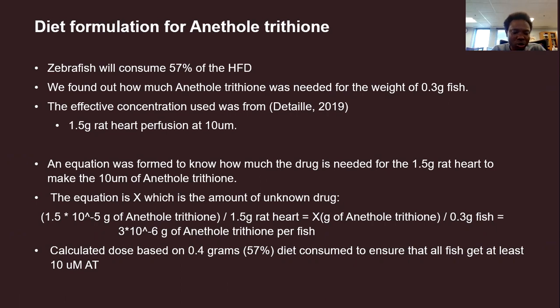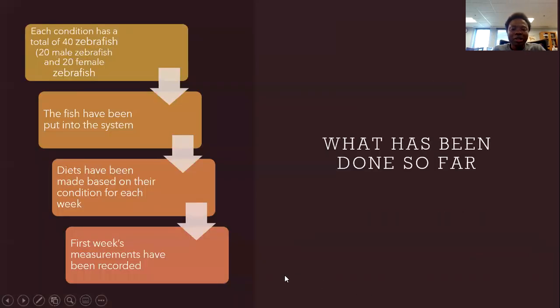So we calculated those based on 0.5 grams, taking into account about 57% diet consumed, to ensure that all fish get at least 10 micromole of AT. That's annatto triton. That's the drug name. So what has been done so far? Each condition has a total of 40 zebrafish, 20 male zebrafish and 20 female zebrafish. The fish have been put into the system. Diets have been made based on their condition for each week. First week measurements have been recorded.